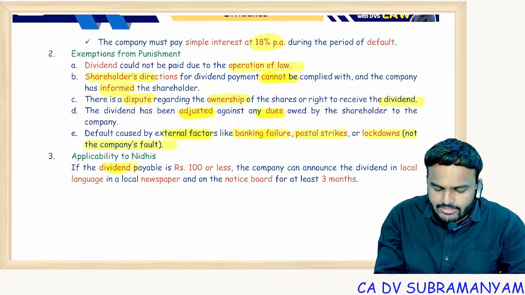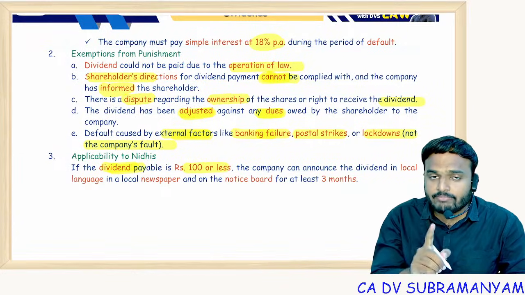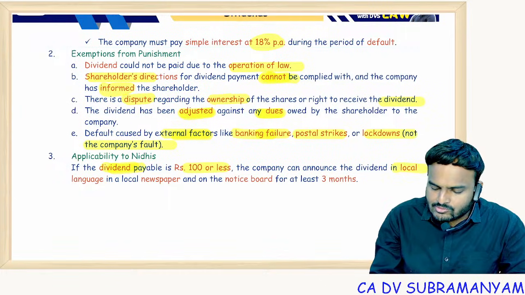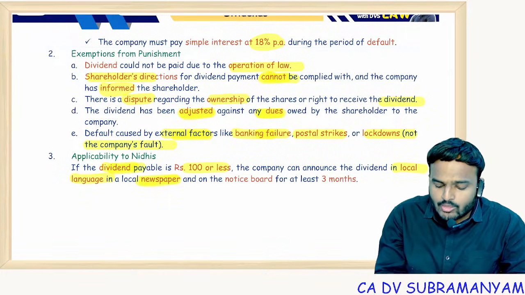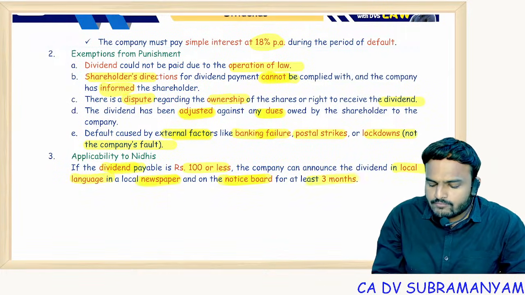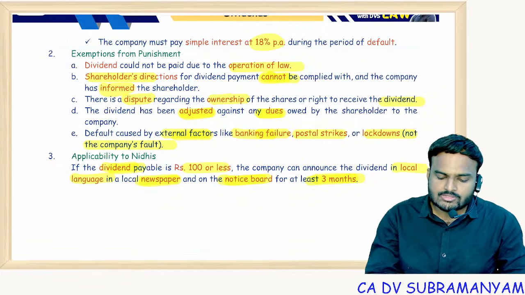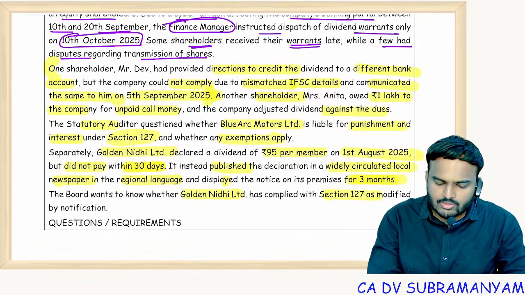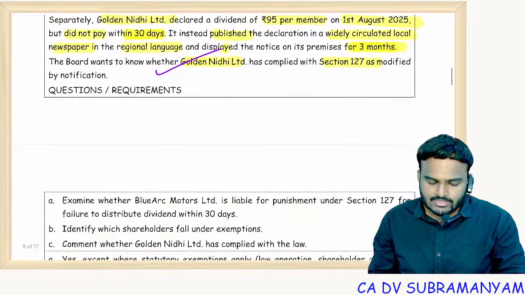Just see, dividend payable is 100 or less. If the dividend payable is 100 or less, the company can announce dividends in the local language in a local newspaper and on the notice board for at least 3 months. So whether the Nidhi company complied with the rules and regulations? Yes. Let's see the questions.